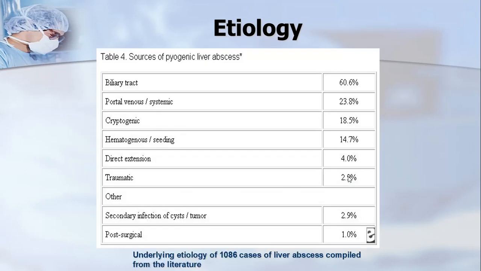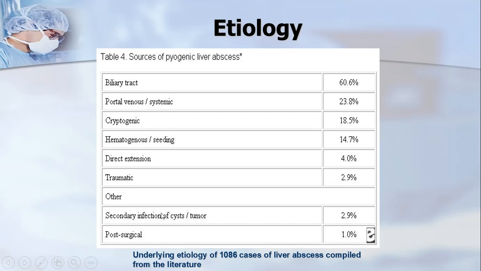Here is a table which shows the sources, which are already explained: the biliary tract, the portal system. Cryptogenic means we can't find it, maybe it is one of these two, but we can't be sure where it's coming from. Hematogenous seeding, direct extension through penetrating trauma itself, or sometimes secondary infection.